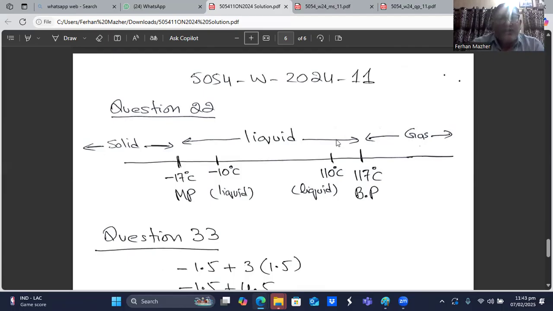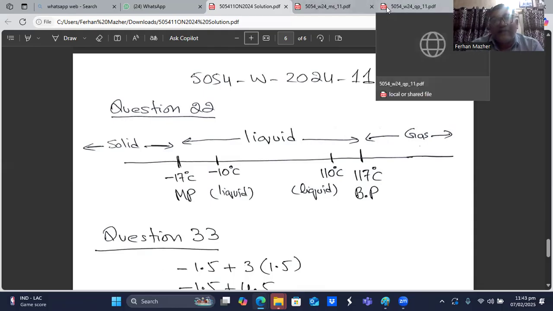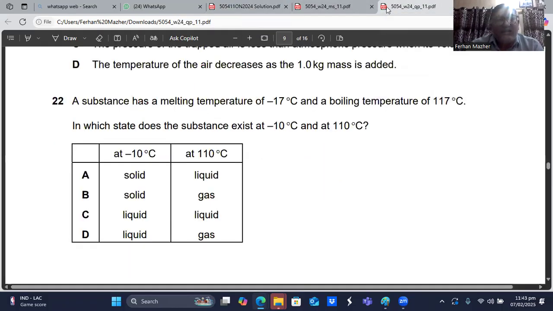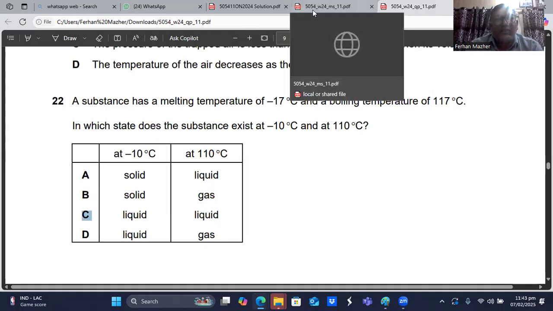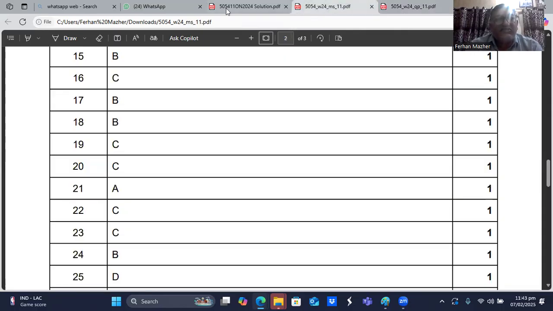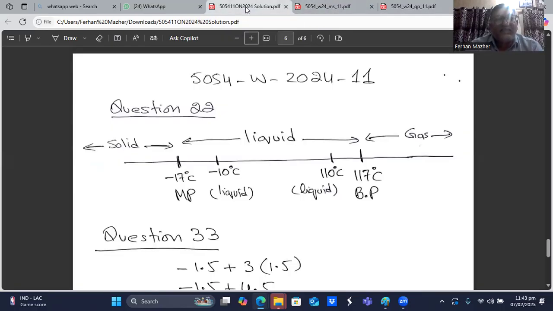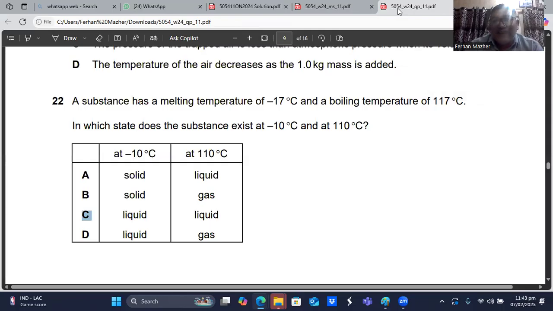I hope you understand this trick, how we draw this on the number line and how this helps us. So liquid, I think C is the choice, sir. Question number 22, C is the choice. That's the right choice, sir. This is how we made that choice. I hope you understand.